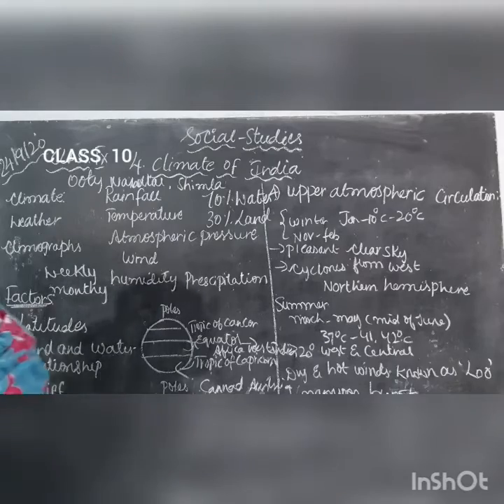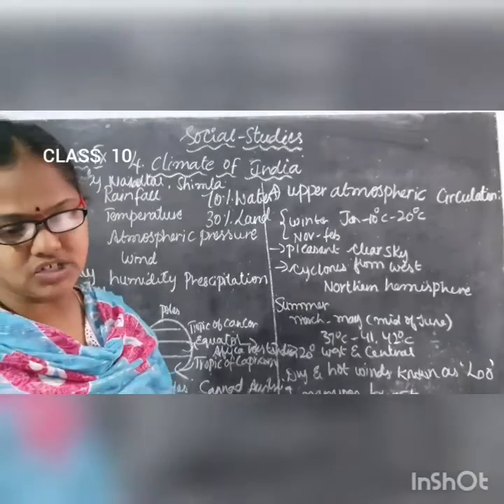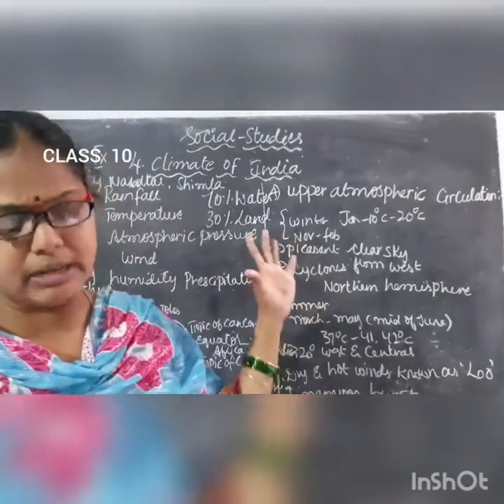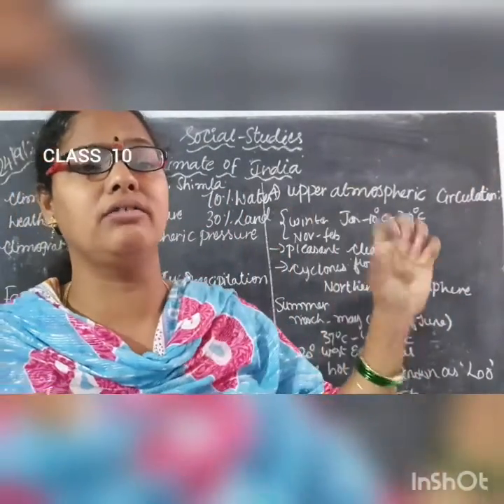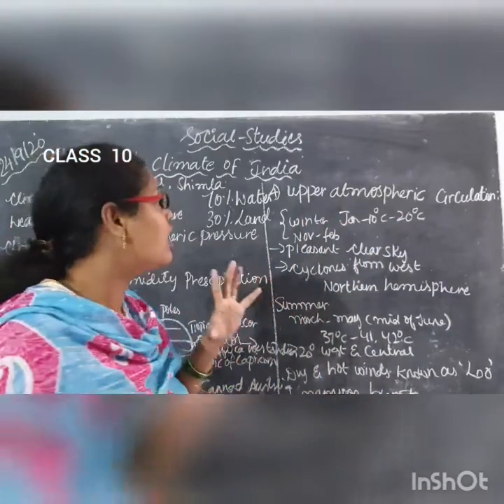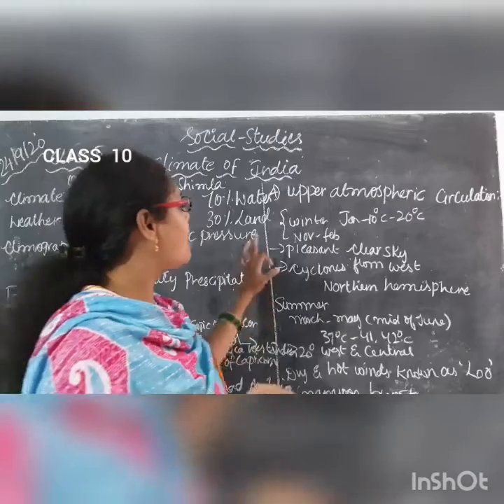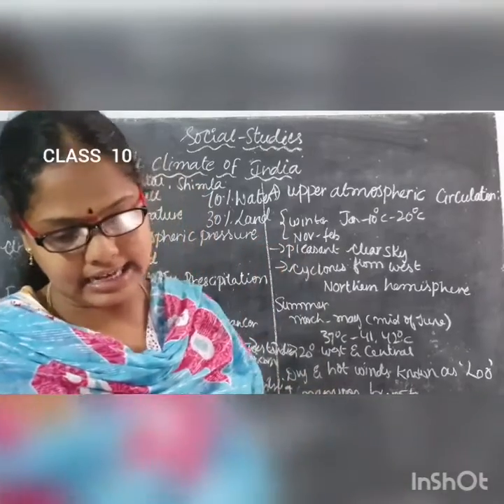Coming to the upper atmospheric circulation. What is upper atmospheric circulation? The winds which move with huge atmospheric pressure are known as the upper atmospheric circulation.